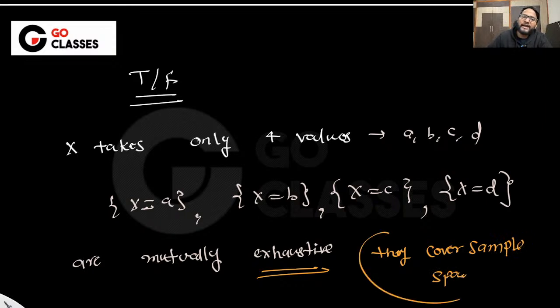Can I say that if x can take four values, and I'm writing all of the four values whatever x can take, then it will be mutually exhaustive?